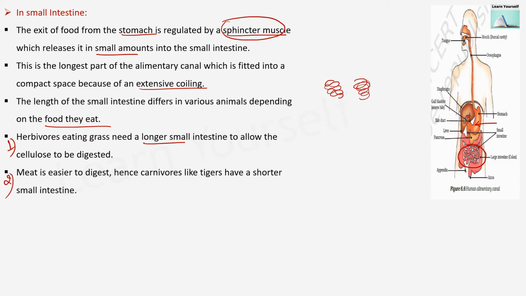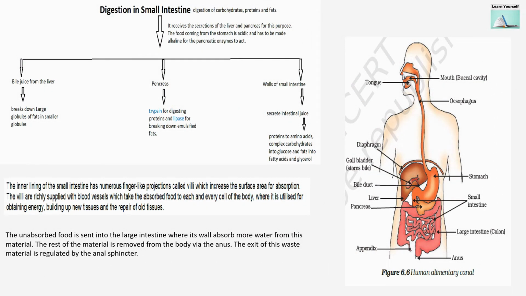Whereas meat is easier to digest, and hence carnivorous animals like tigers have a shorter small intestine. So this is the difference in the small intestine in herbivorous and carnivorous animals. Cellulose is difficult to digest, so that's why herbivorous animals have a longer small intestine, whereas carnivorous animals have a shorter small intestine. Now the digestion process in the small intestine is very complex. So I have made a chart over here which will be helpful for you to understand the whole process. You can write the whole process from this chart itself.